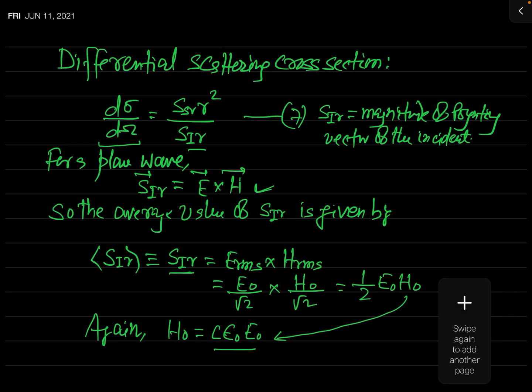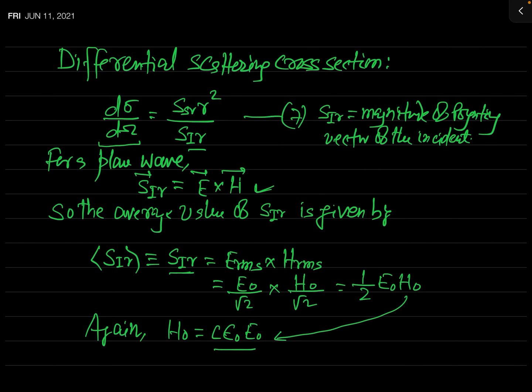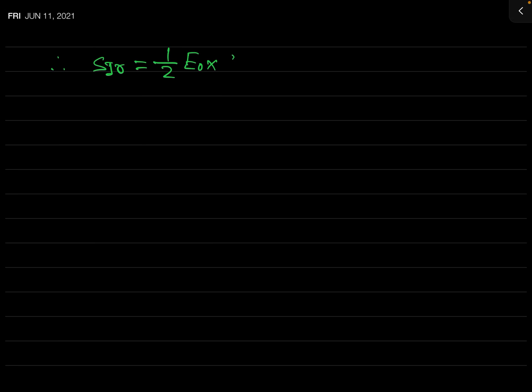So after replacing this, you can easily see, S_IR will be equal to 1 over 2 E naught times H naught, and H naught is this much, so put this value, c times epsilon naught times E naught.